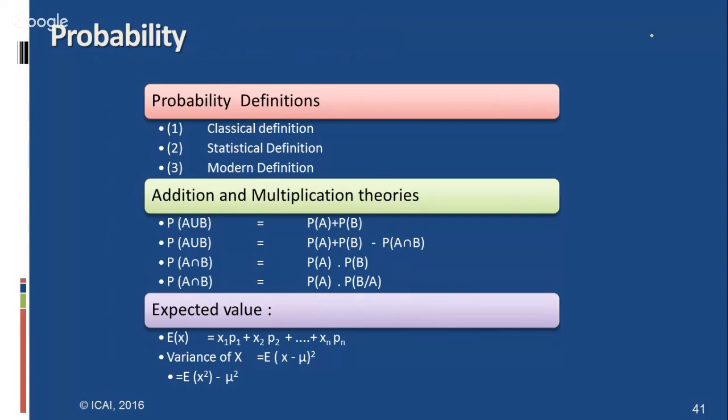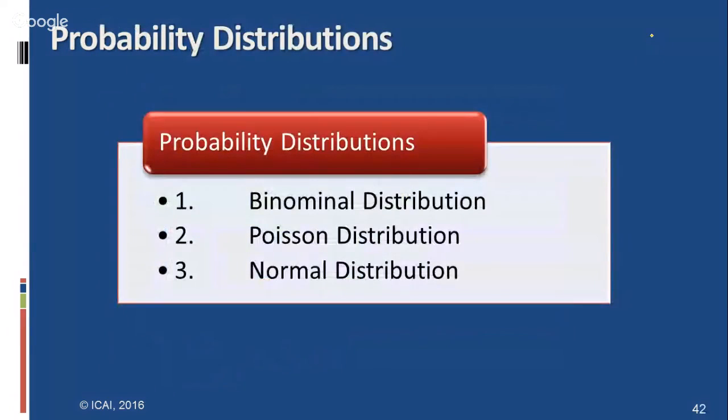And for expected value questions, the expected value is calculated as x1 into p1, plus x2 into p2, up to xn into pn. The expected value is nothing but the mean, and variance of x equals the expected value of x minus mean, whole square. From this, taking the square root, we can find the standard deviation. And we have the probability distributions like binomial, Poisson, and normal distribution.